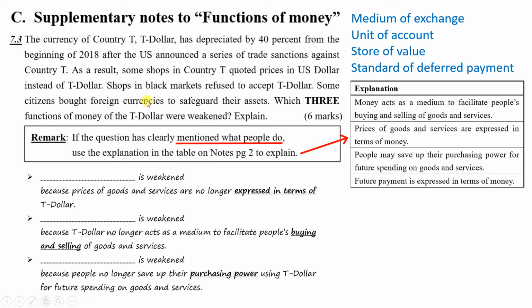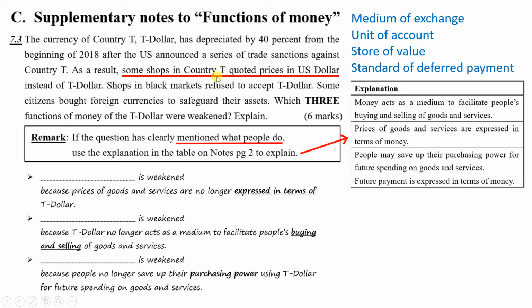Let's look at the question. The question has mentioned that the domestic currency, T-dollar, has depreciated a lot. Then what will the people do? The question has already mentioned. Some shops in country T quoted the prices in US dollar instead of T-dollar. Why did these shops quote the prices in US dollar instead of T-dollar? Because of the depreciation. If they expect the depreciation to continue, then when they receive the money, they will suffer a loss because of a decrease in the purchasing power.